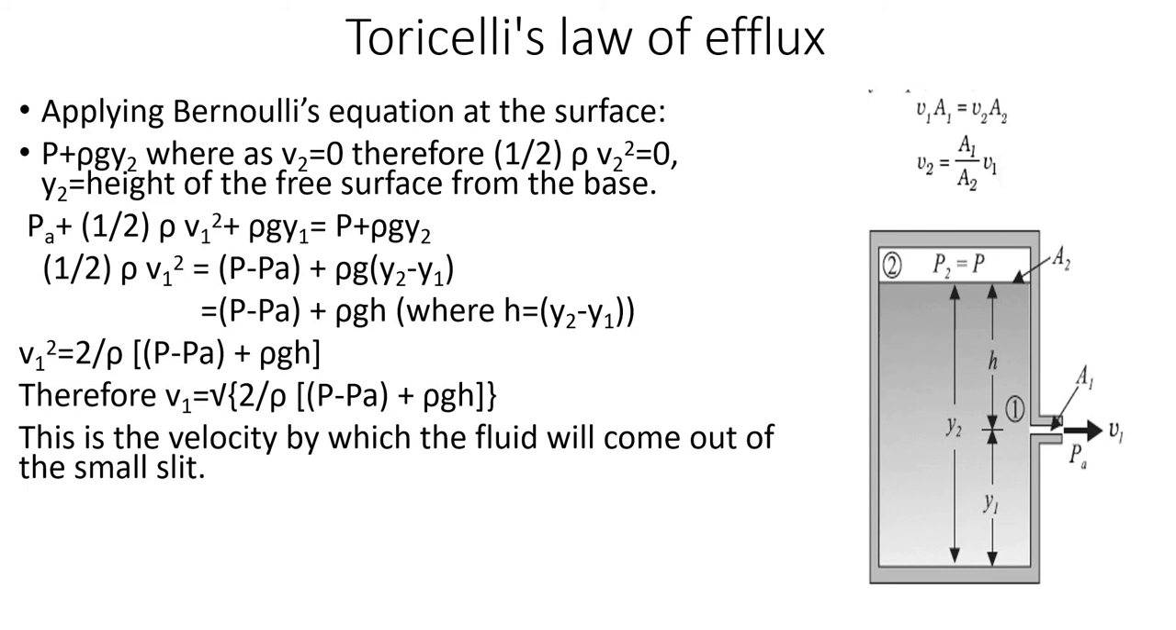Or we can write half rho V1 squared is equal to, rearranging that expression, P minus PA plus rho g into Y2 minus Y1. Y2 means the height of the topmost surface from the ground level. So Y2 minus Y1 we are writing as h. So we get P minus PA plus rho gh. Or V1 squared can be written as 2 by rho into P minus PA plus rho gh. Or V1 is equal to root of 2 by rho into P minus PA plus rho gh. So this is the velocity with which the fluid is coming out through that slit.